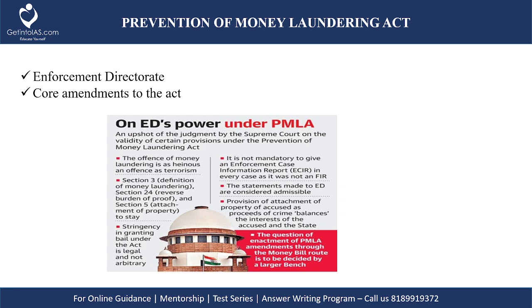Then the amendment made is for the attachment of property. Here the petitioners objected to the powers bestowed on the ED to attach property as proceeds of crime, because the petitioners contended that even properties which were not proceeds of crime could be attached by the agency. But in this regard, the Supreme Court has clarified that Section 5 of the PMLA concerns the provisional attachment of property, but it cannot be used by the agency mechanically. It cannot resort to action against any person for money laundering on the assumption that the property recovered by them must be proceeds of crime.